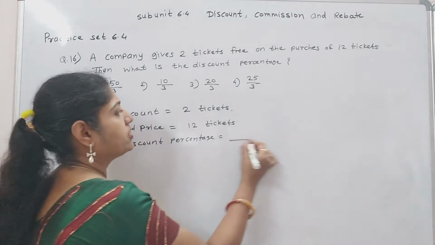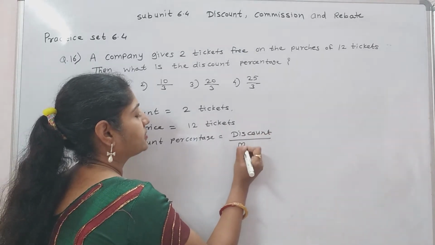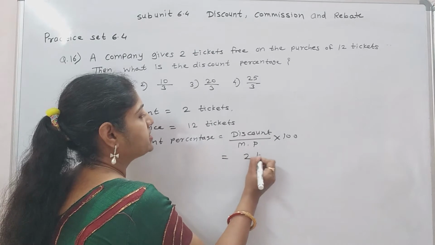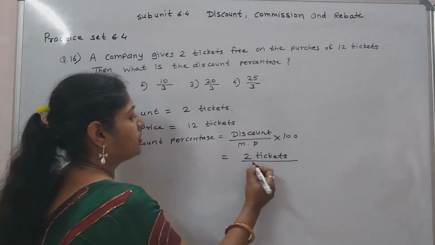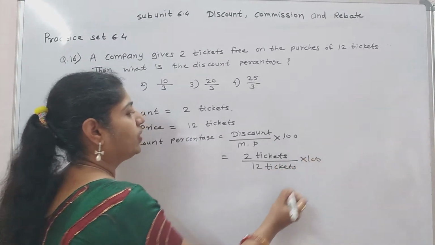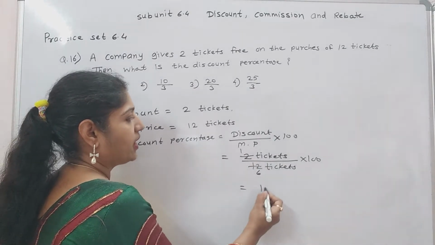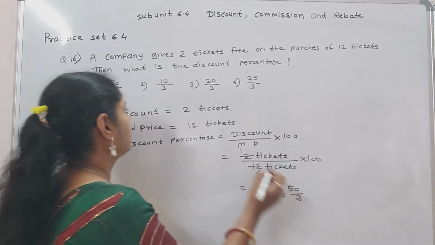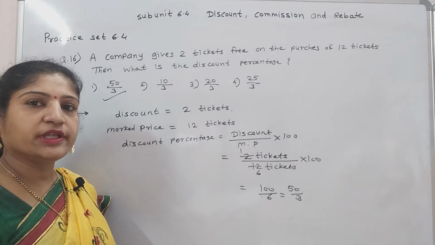Discount percentage equal to discount upon mark price into 100. 2 into 100 upon 12, 2 ones are 2, 2 6s are 12. 100 upon 6, that is 50 upon 3. So discount percentage equal to 50 upon 3.